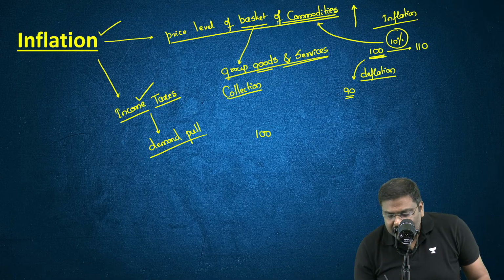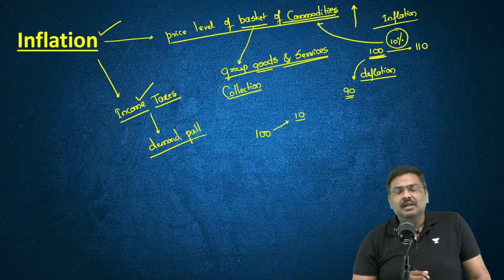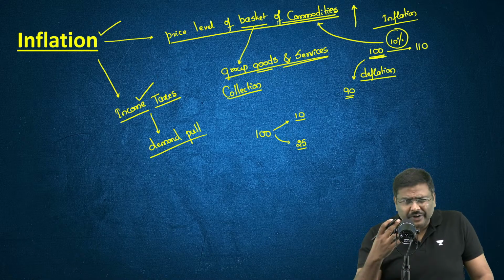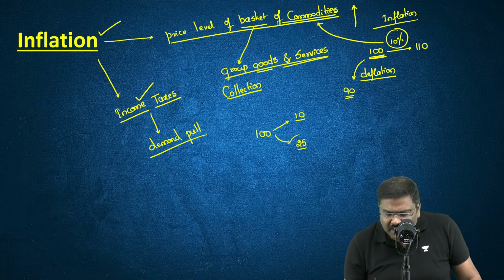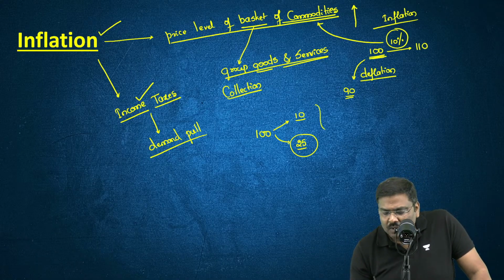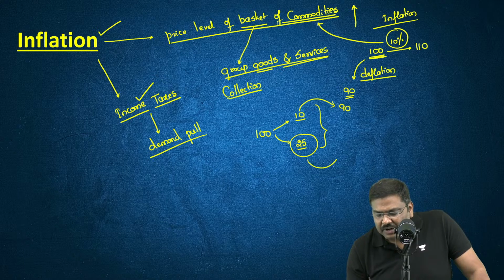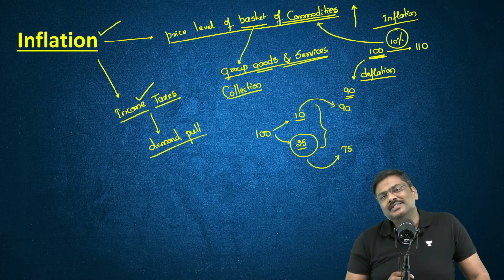Now, out of this 100 rupees, instead of collecting 10 rupees income tax, what if the government collects, let's say, 25 rupees income tax? Think of it. Instead of spending 90 rupees, I will have only 75 rupees for purchasing goods and services.